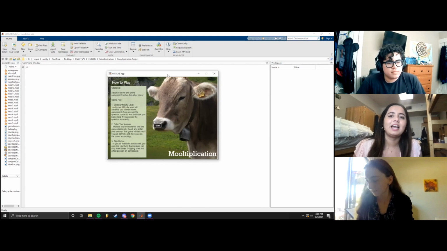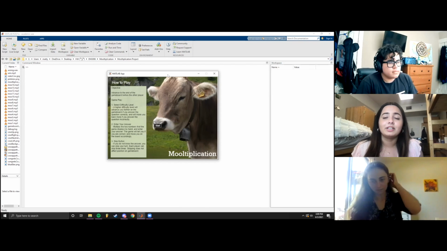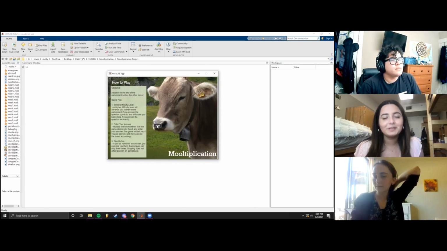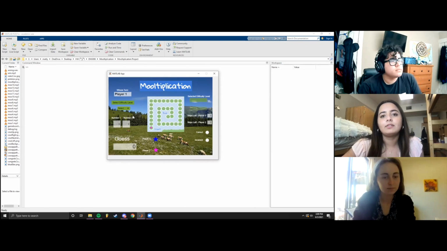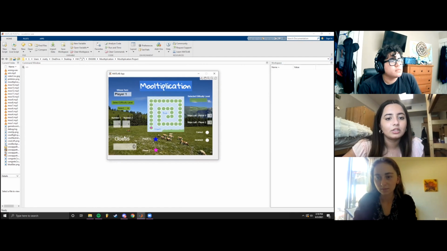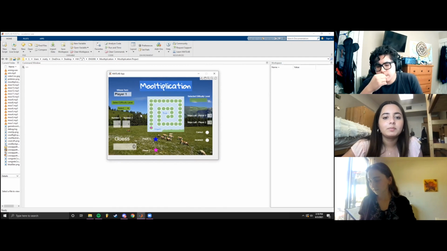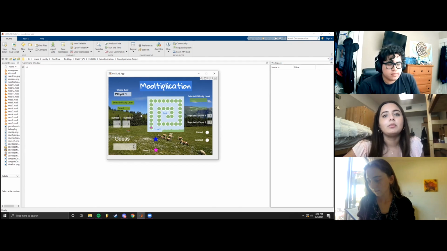So this game basically has 3 different difficulty levels per turn. Each player selects a difficulty level, random numbers are generated, and they have to find the product of those random numbers. If they get it correct, then they get to move up spaces according to the difficulty level they chose. So if they chose difficult, they move up 3 spaces. If they chose medium, they move up 2 spaces. And if they chose easy, they move up 1 space.